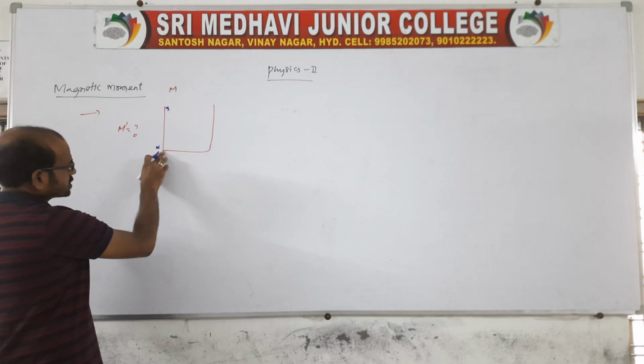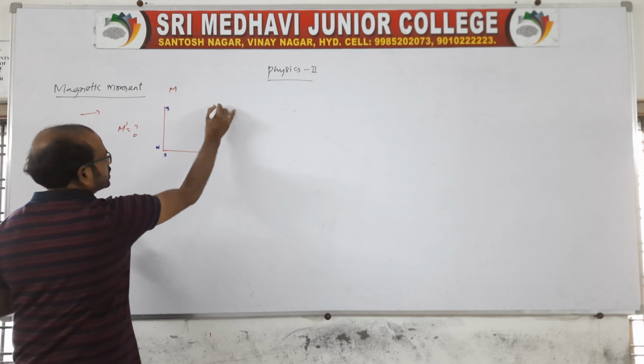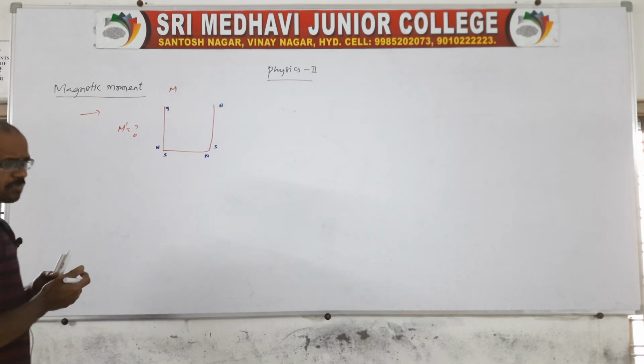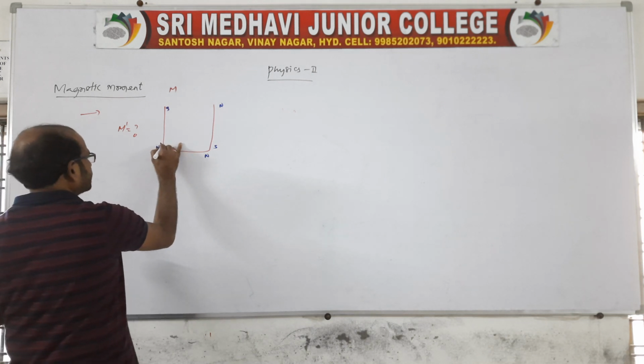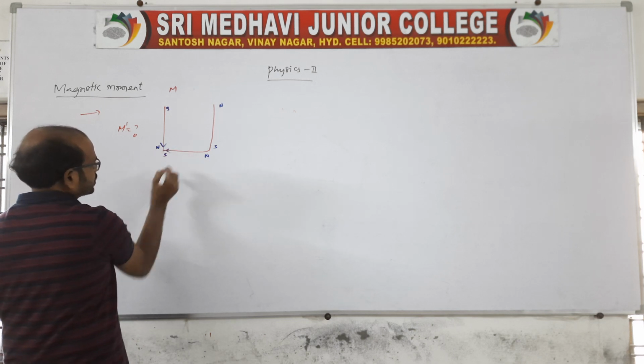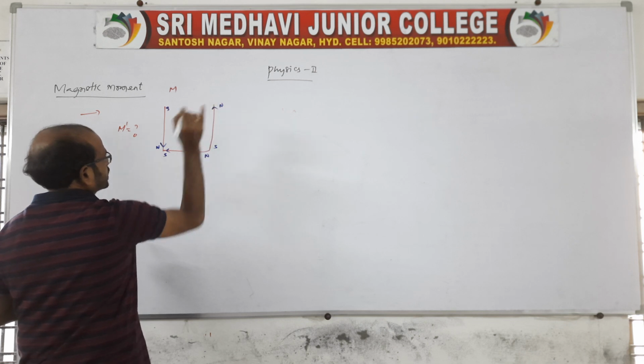And in this piece, the opposite pole exists: north, south, north. The direction is always from south to north, right? So you mark south to north here, south to north here, and south to north here as well.